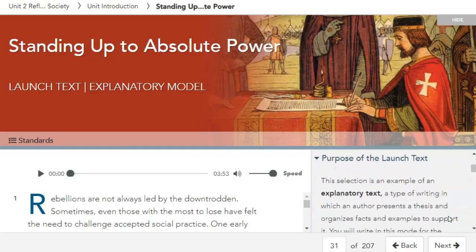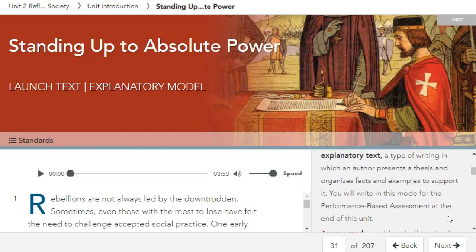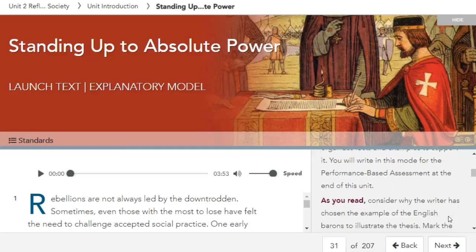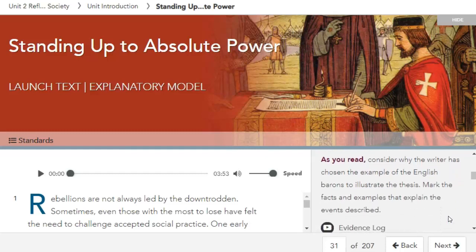The purpose of this launch text is to set an explanatory text example. It's a type of writing in which an author presents a thesis and organizes facts and examples to support it. You'll write in this mode for the performance-based assessment at the end of the unit. So, here's your focus. As you read, consider why the writer has chosen the example of an English baron to illustrate his thesis. Mark the facts and examples that explain the events described.